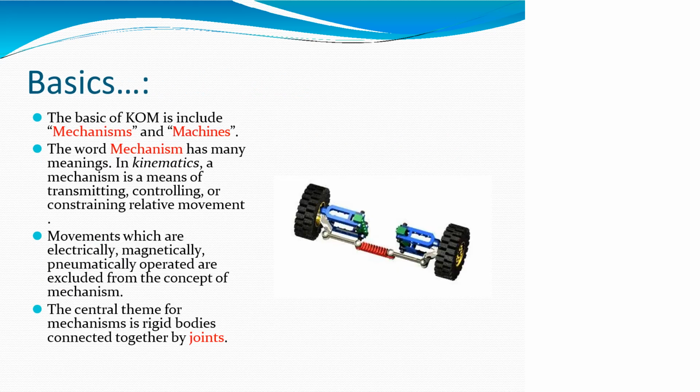So the basics of kinematics of mechanics include mechanisms and machines. The word mechanism has many meanings. In kinematics, a mechanism is a means of transmitting, controlling, or constraining relevant movements. The movements may be electrical, magnetical, or pneumatical, depending upon the applications required in building the mechanism. The central theme of a mechanism is rigid bodies connected together by one or more joints.